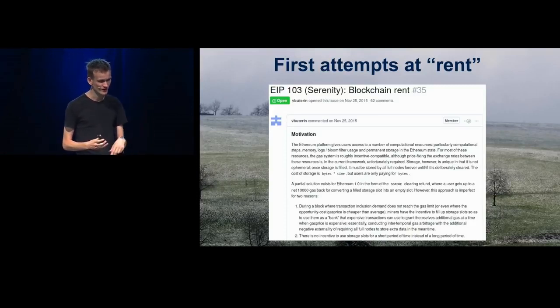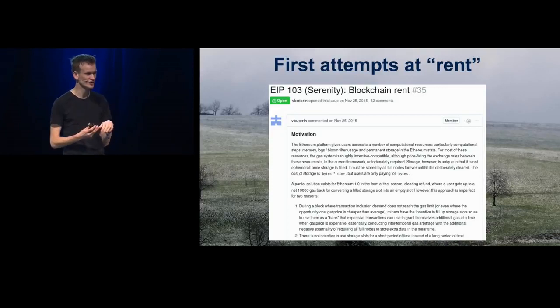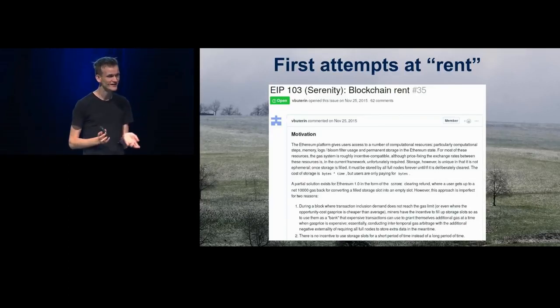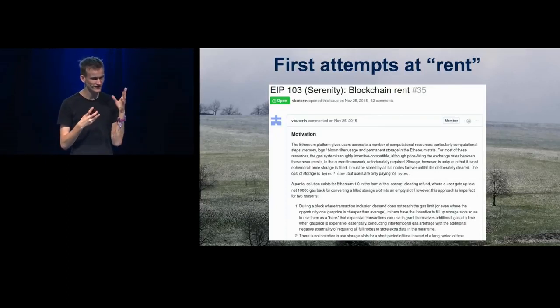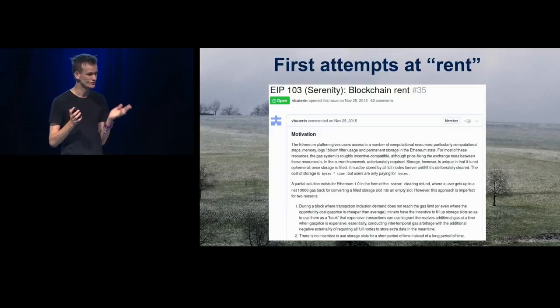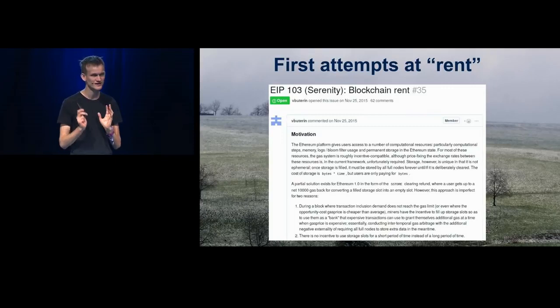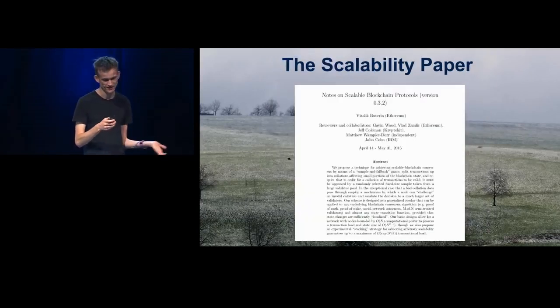There was this one EIP, number 35, that I tried to call EIP 103, but really it was EIP number 35 because that was the issue number and that takes precedence. And this was one of the really early ideas at trying to formalize this concept, and we've had many iterations on the idea of how to implement rent maximally nicely since then.